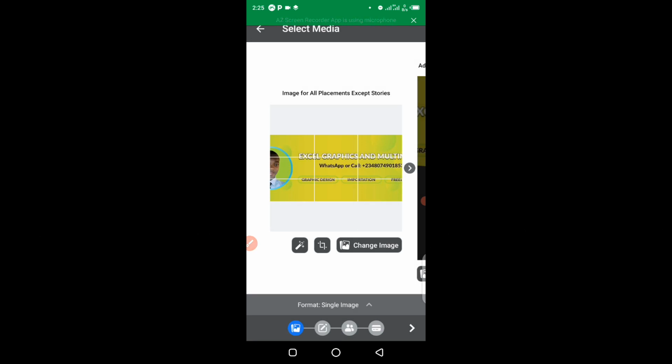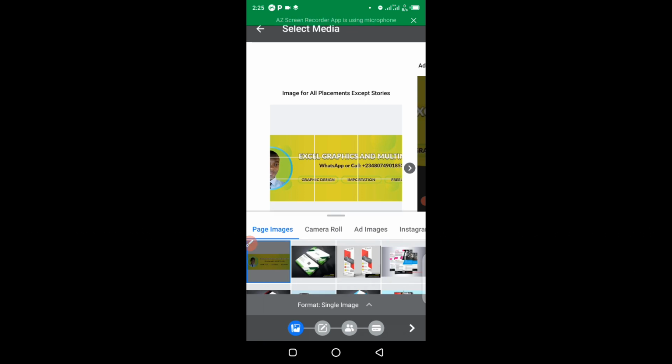Now, when you choose a single image, or a video, or whatever format you want your Facebook ad to appear in, the next thing is to change the image, because this one right here is what I have as the cover page of my Facebook business page. So here you just have to click on change image. When you click on change image, they present you with different options by which you can choose your image.